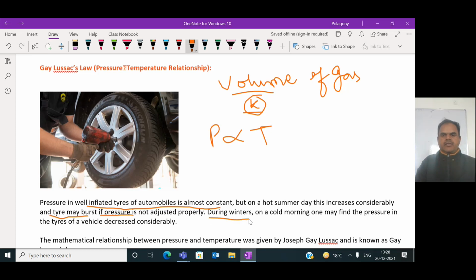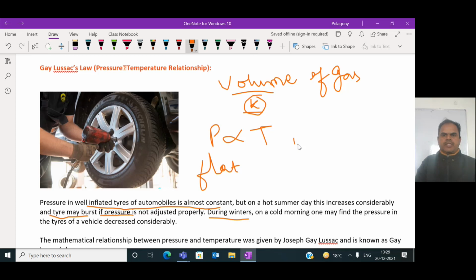But during the winter season, what happens? On a cold morning, the tire deflates, or the air pressure decreases. The automobile tire will become flat during the winter season. That means pressure decreases when temperature decreases. So from this example, we can understand that pressure is directly proportional to temperature.